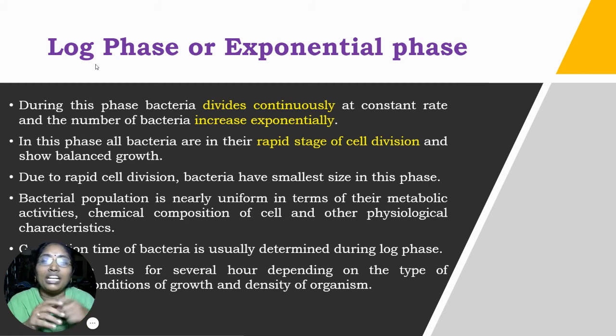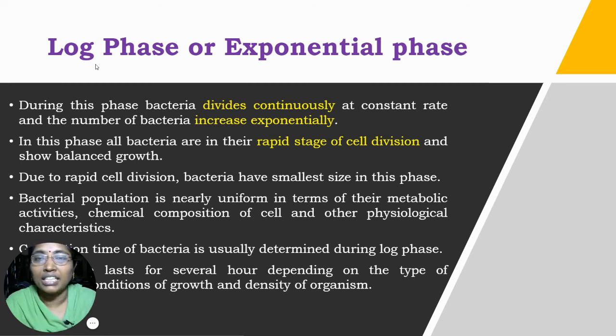The next point is that the bacteria are smallest in size, and the whole population we added will have the same metabolic activities, chemical composition and physiological characteristics. We determine the generation rate, generation time and the growth rate constant in the exponential phase only. All the microorganisms may not have the same period of log phase. It depends on the type of bacteria, the physical conditions, and the density of the organism.